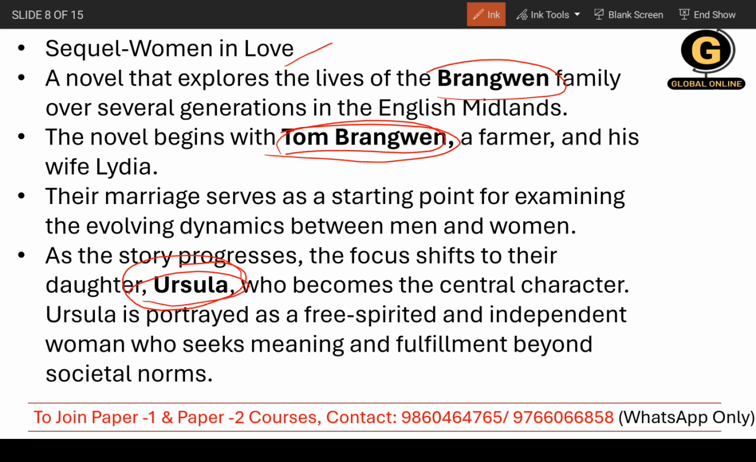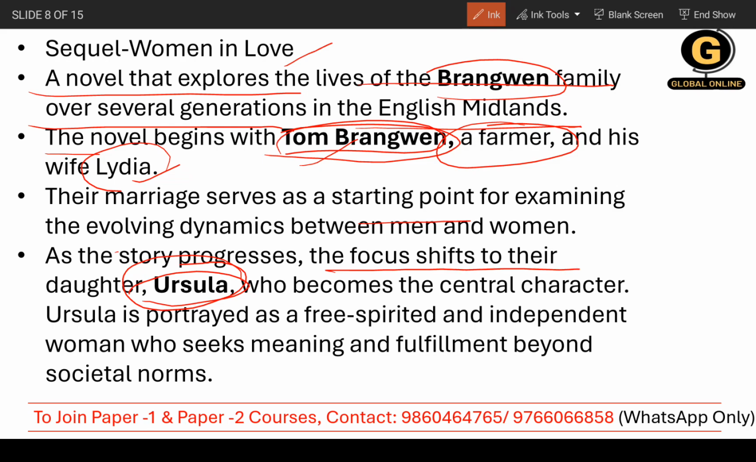Okay, now let's start. A novel that explores the lives of the Brangwen family over several generations in the English Midlands. The novel begins with Tom Brangwen, a farmer, and his wife Lydia. It all started with a couple, basically, Tom Brangwen and Lydia. Now, their marriage serves as a starting point for examining the evolving dynamics between men and women. But as the story progresses, as I told you, the focus shifts to their daughter Ursula, who becomes the central character.